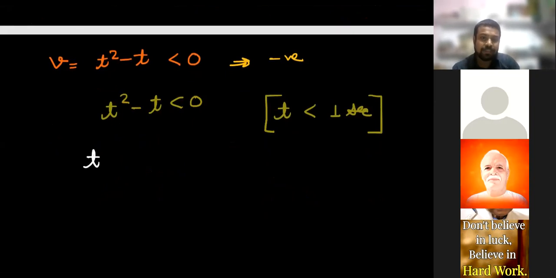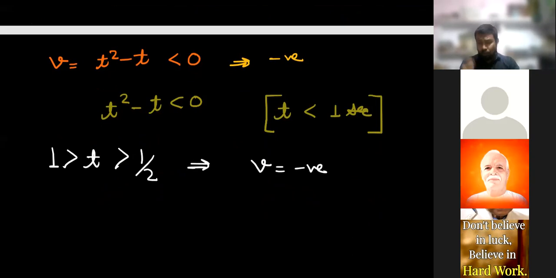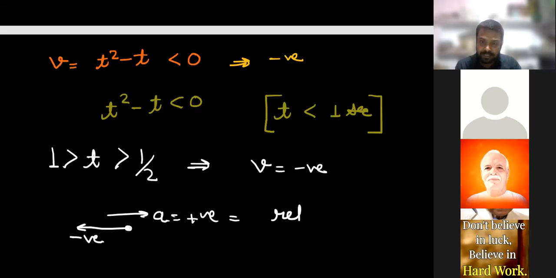If the time is less than 1 and greater than 1 by 2, then the velocity of the particle is negative. So if the particle is moving along the negative direction, and acceleration is in the positive direction, then this acceleration is called retardation. Am I right or wrong? So my dear friends, what is the interval?